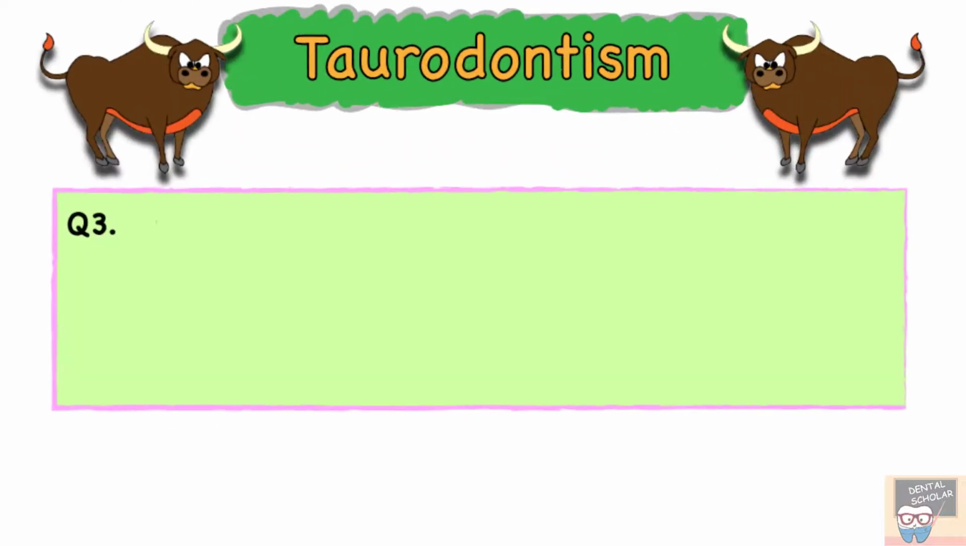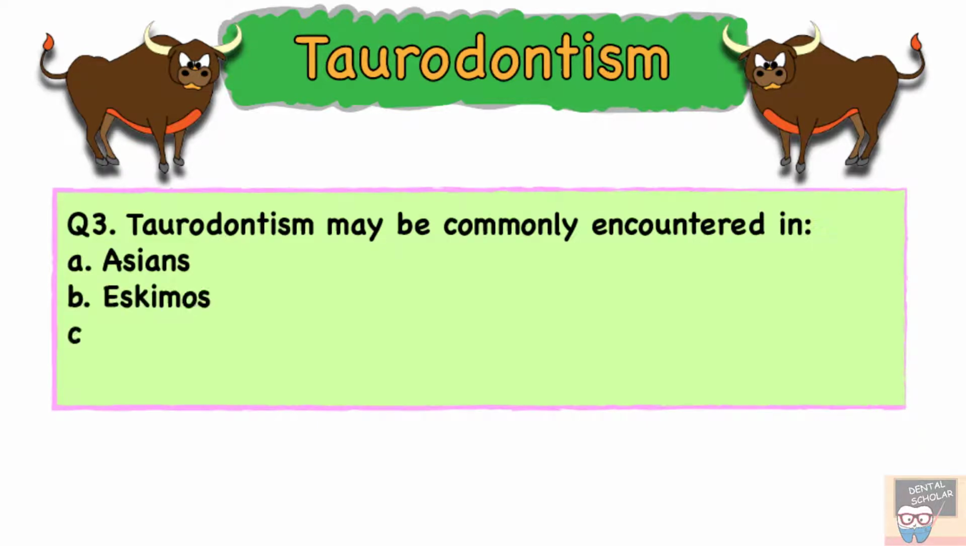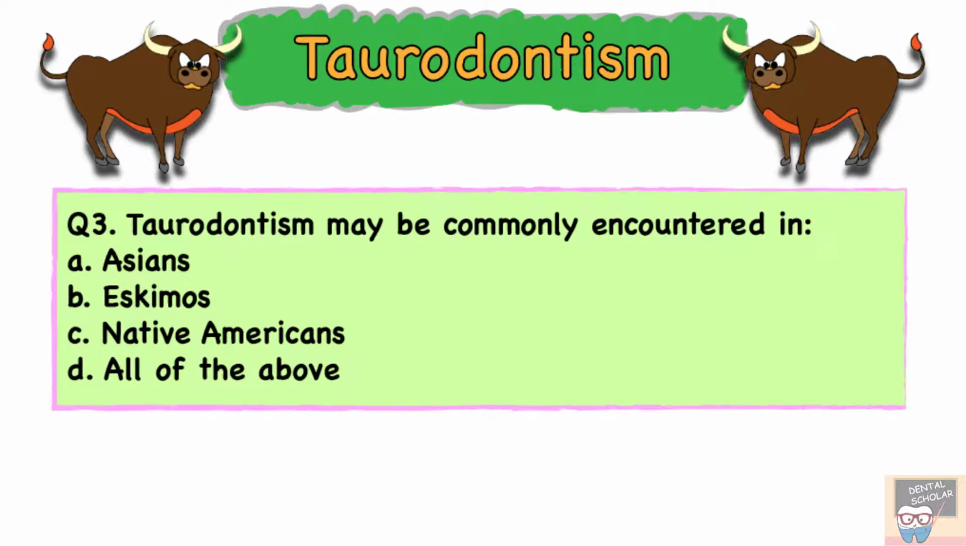Question 3. Taurodontism may be commonly encountered in option A, Asians, option B, Eskimos, option C, Native Americans, and option D, all of the above. Now, we have discussed in the video that it was commonly seen in Neanderthals, but in today's time, it may be commonly seen in Eskimos.